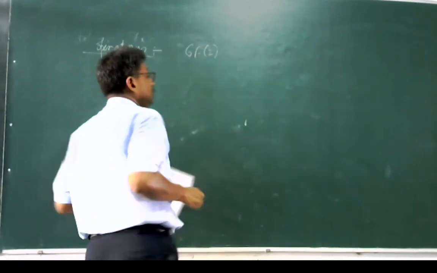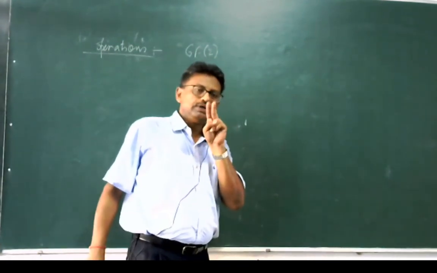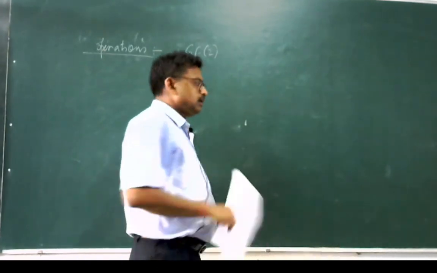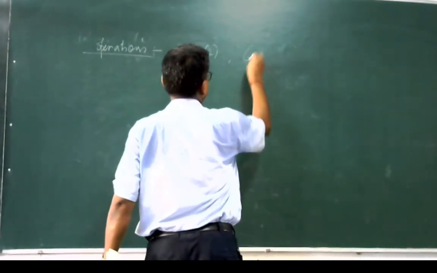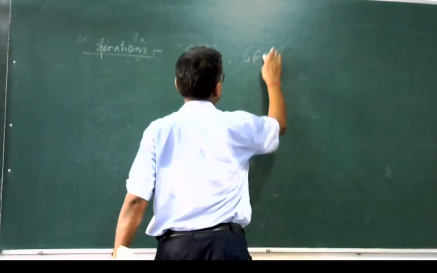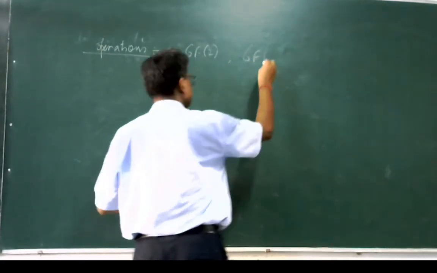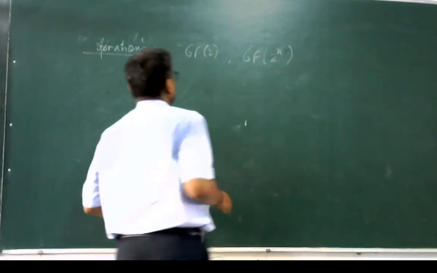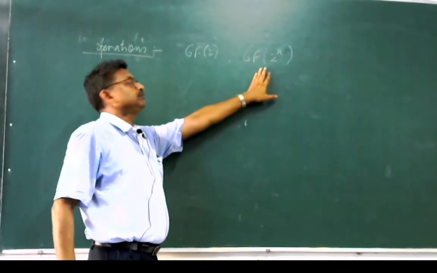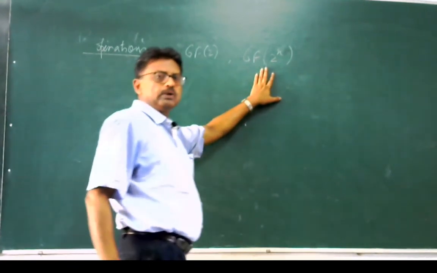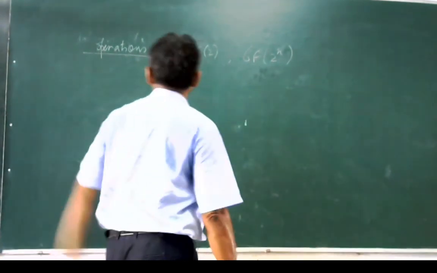Why GF2? Because it has only two values, 0 or 1. And for the exponential value, the field will be GF2 to the power n. So this field will be defined for the coefficient and this field will be defined for the variables.